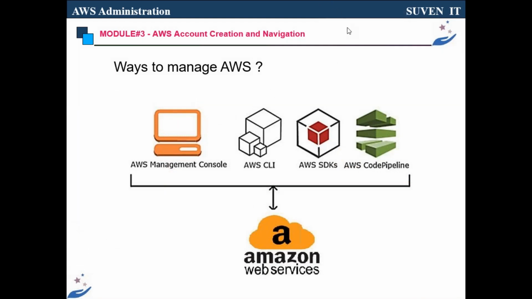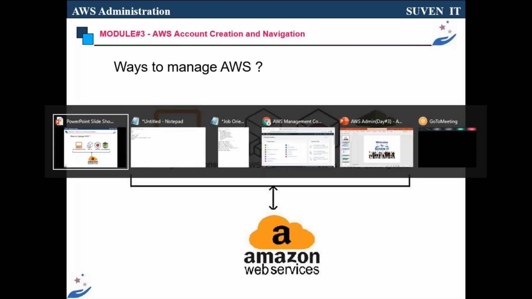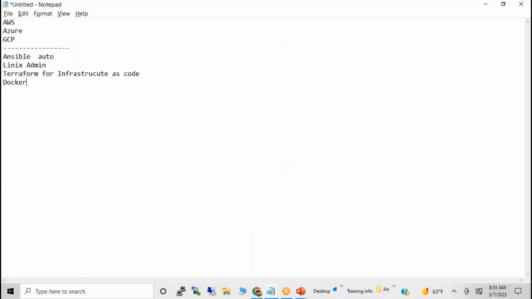Sometimes we are connecting through the command line to manage the services. Sometimes I'm managing through the management console. We also use some CodePipeline to manage the AWS services, and also some third-party tools to manage the AWS account. We need to explain like that in an interview. So if someone asks how you are managing AWS, you may say the console, command line, or any of these. I will show you practically how we can access all these.